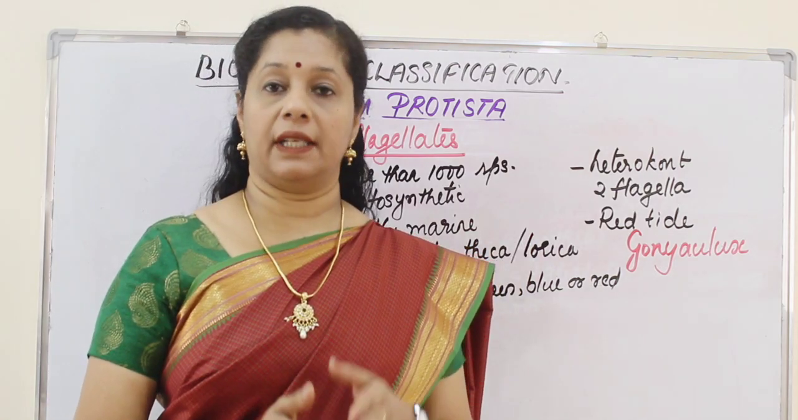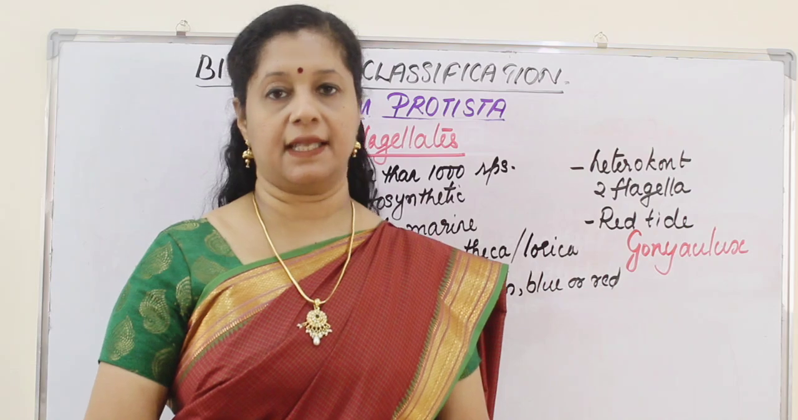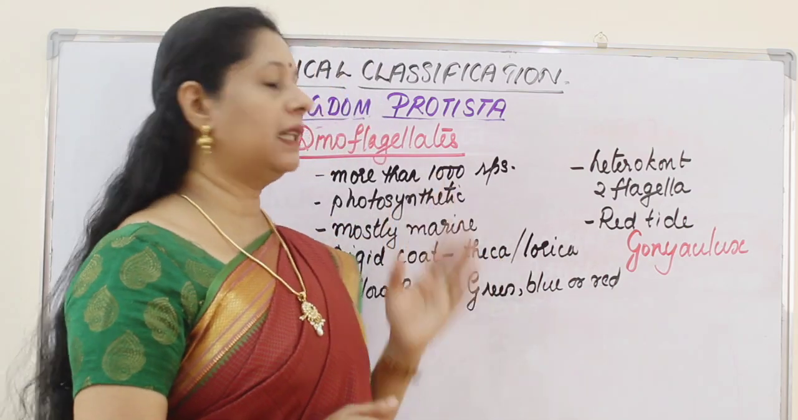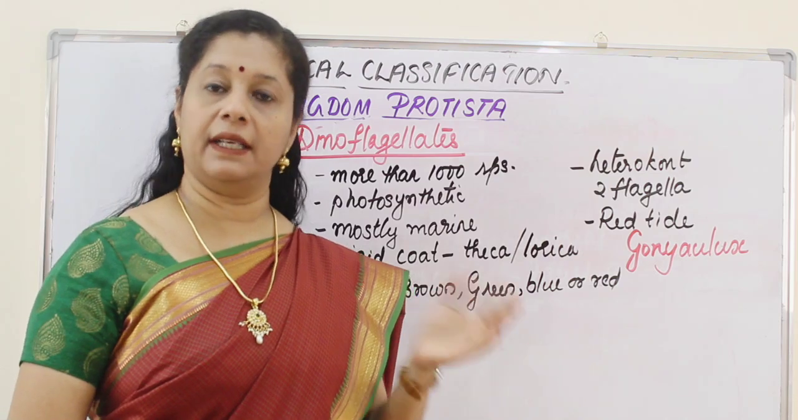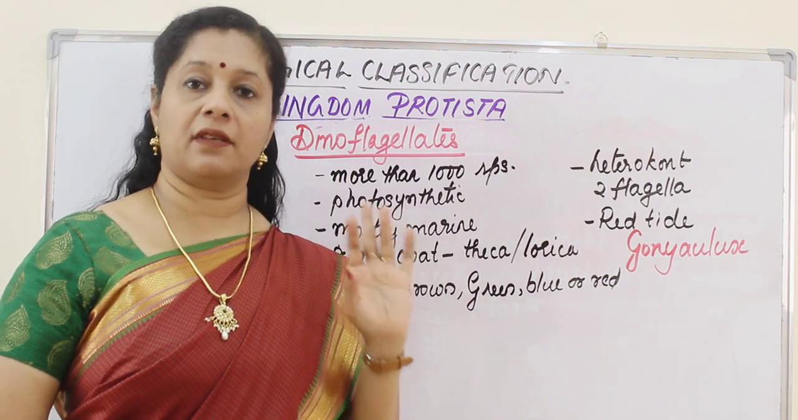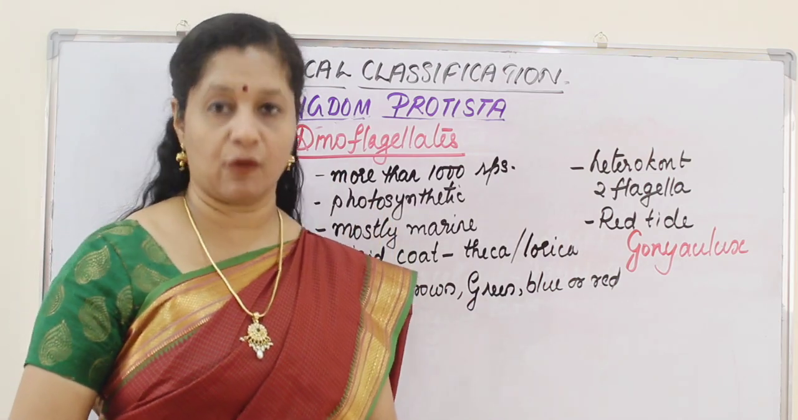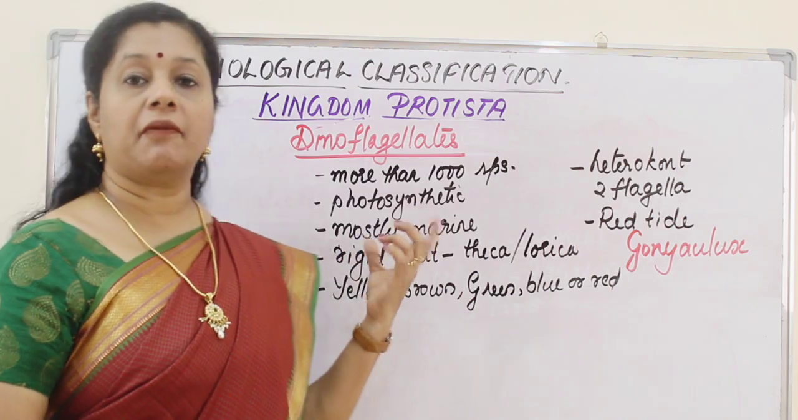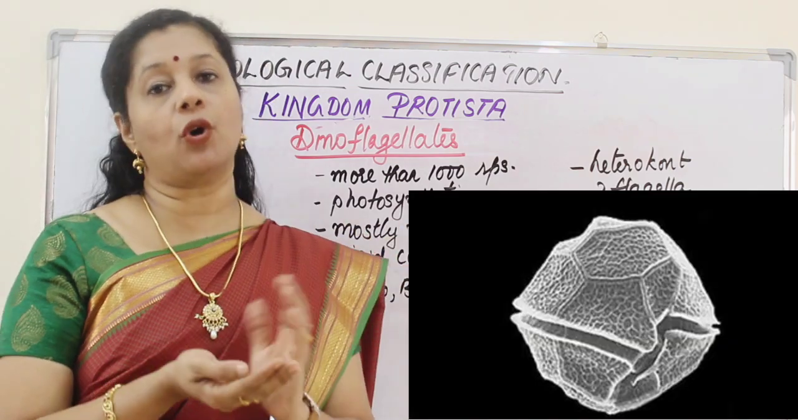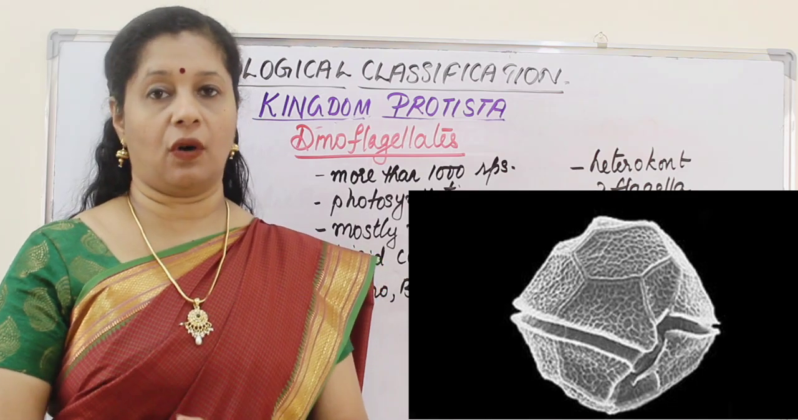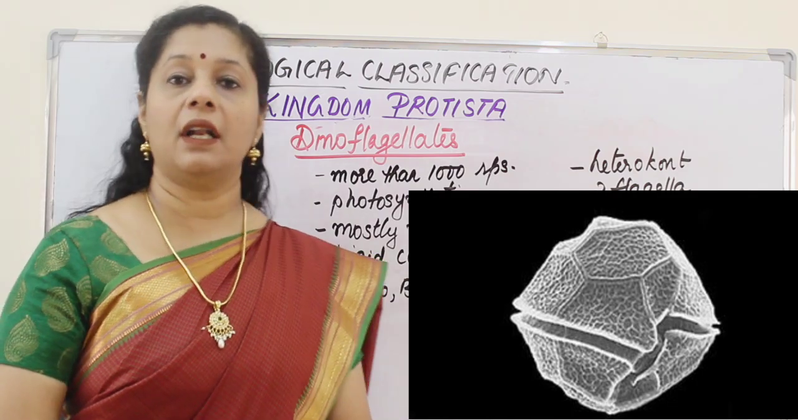Now coming to the next group, that is dinoflagellates. Dinoflagellates include more than 1000 species. They are all photosynthetic, as we mentioned earlier. The first 3 groups we are studying, chrysophytes, dinoflagellates and euglenoids, are photosynthetic. These are found mostly in the marine environment, and they have a thick coat over their body. It's a rigid coat called a theca, or it is called a lorica.